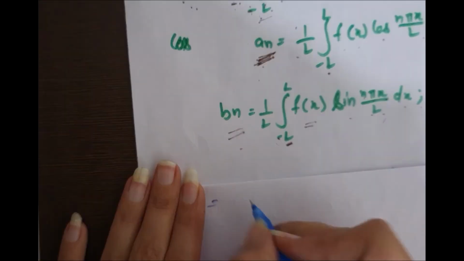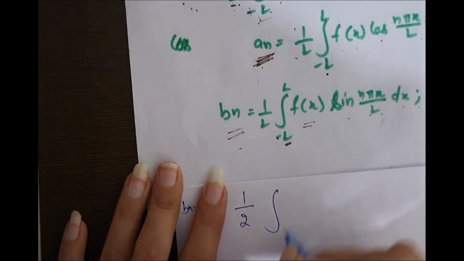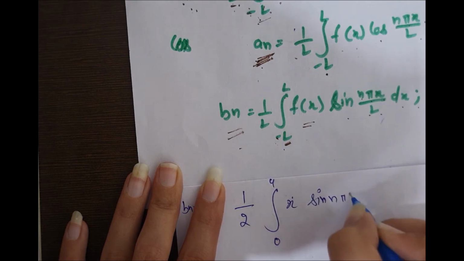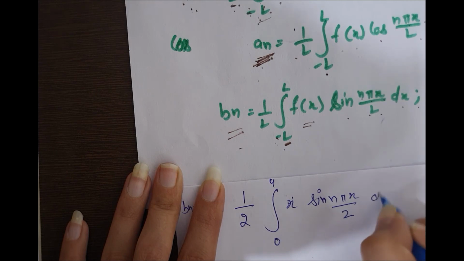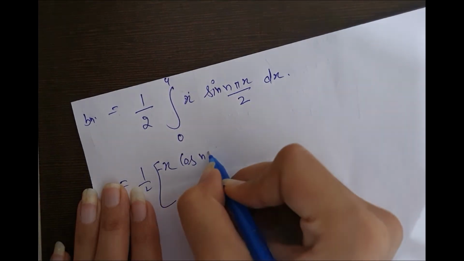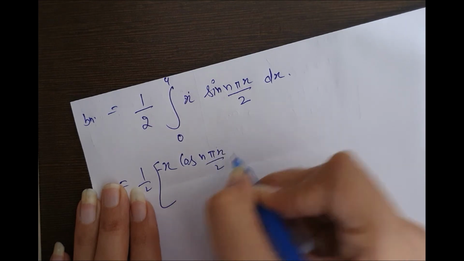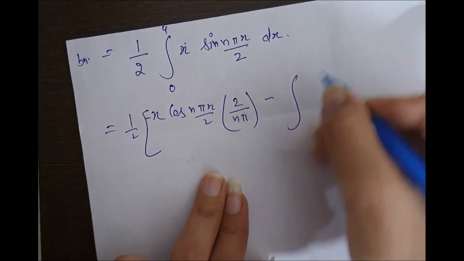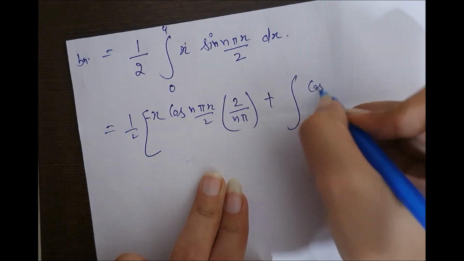Now bn. Now bn will be 1 by L integral from 0 to 4 of fx, that is x sin n pi x by 2 dx. Again integration by parts. First function, integration of second, minus differentiation of first, integration of second.